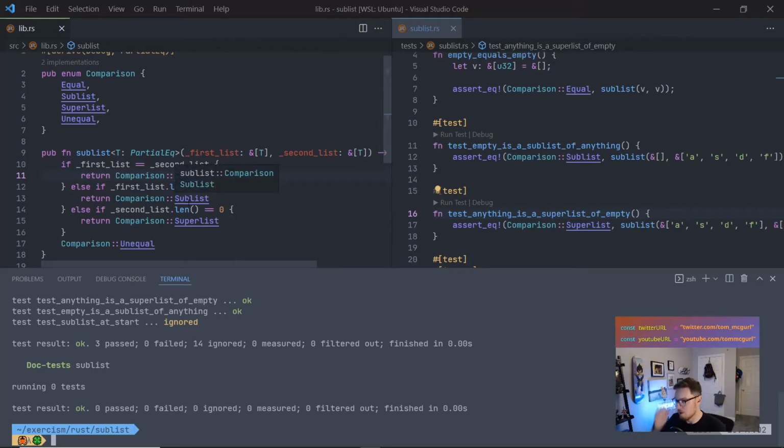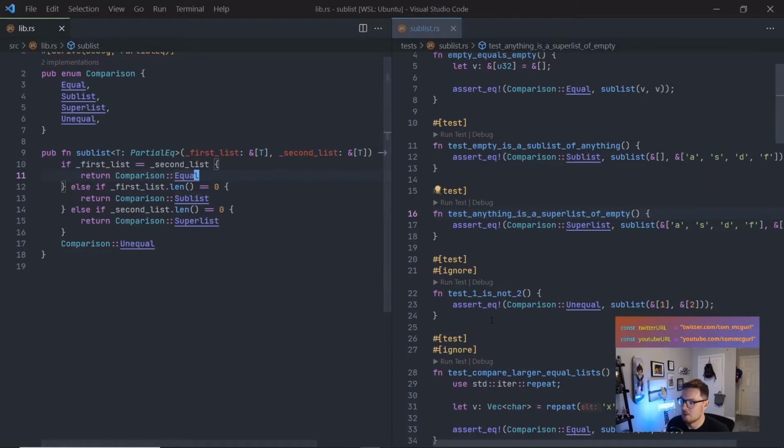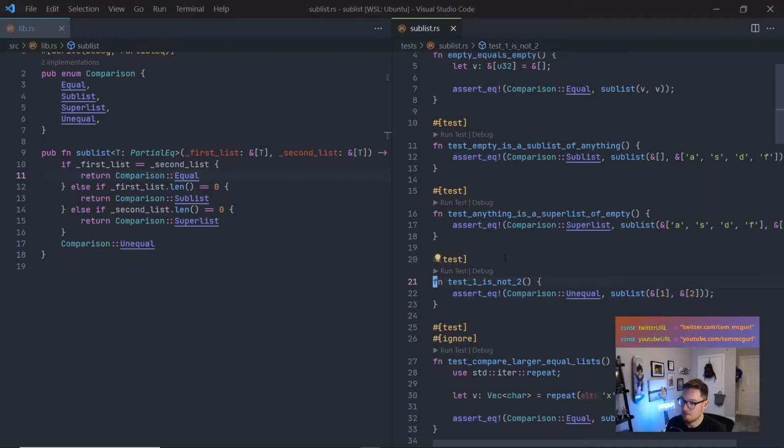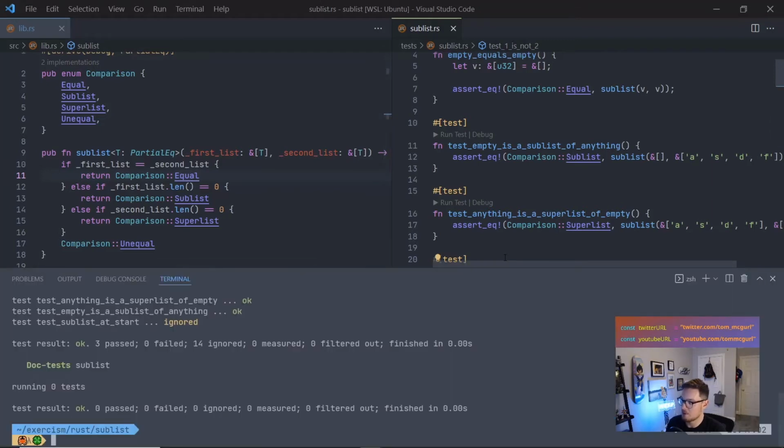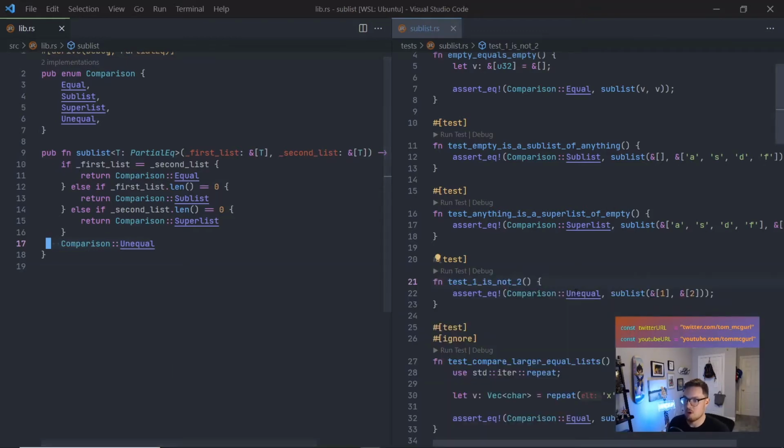That's awesome. Okay. Now, test 1 is not test 2. So we can do a few things here to solve for this. We can check that if they have the same length, but they're not equal, we can return unequal explicitly. Now, this might pass because we're doing unequal down here in all the other cases, right? So if it doesn't meet these cases, it goes to unequal. So it may very well be that our test will pass as is, and it does. So we can leave it, or we can try to code to this.